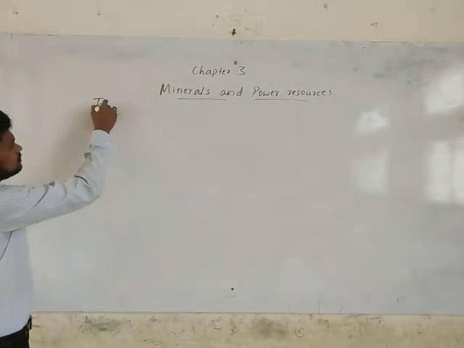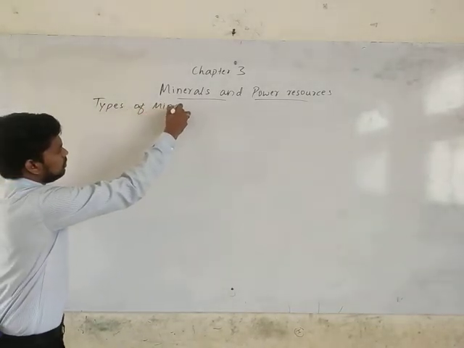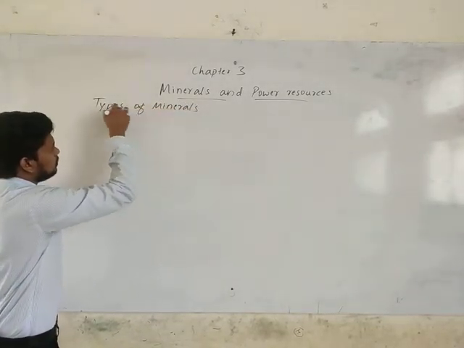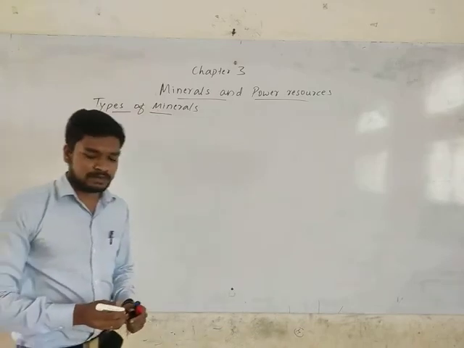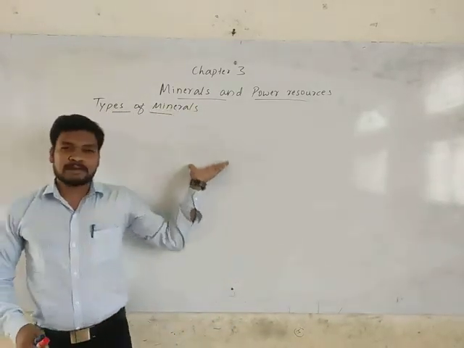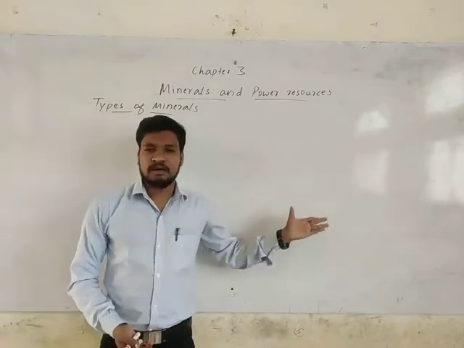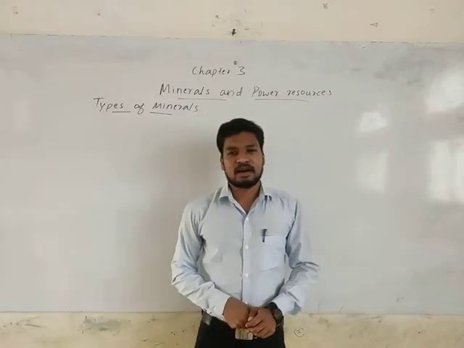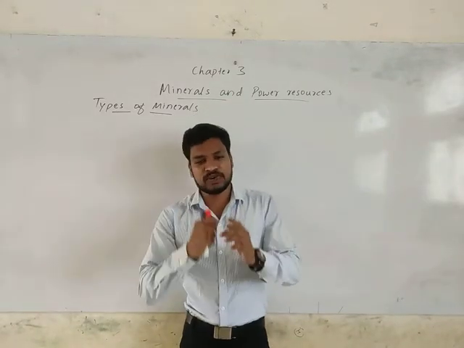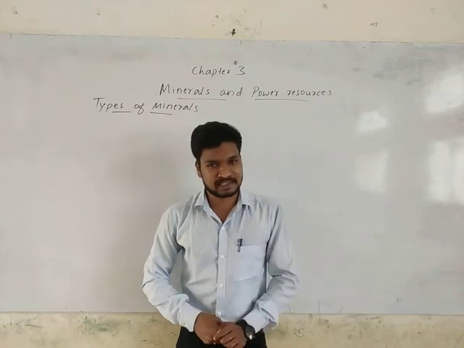Types of minerals. These minerals are classified into two mainly. These classifications are made based on two factors: one is physical factors, another is chemical factors.